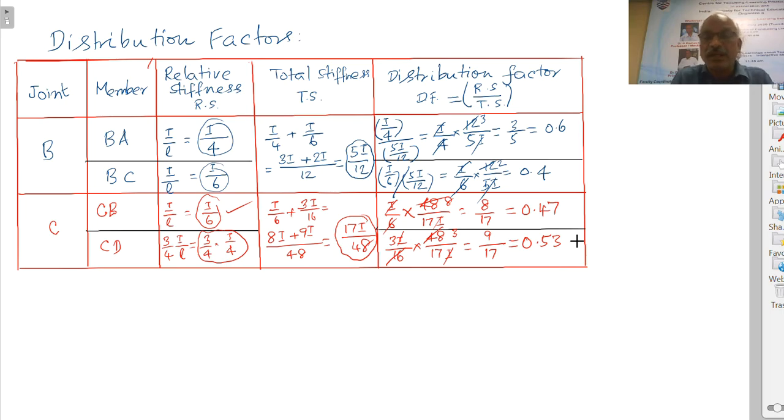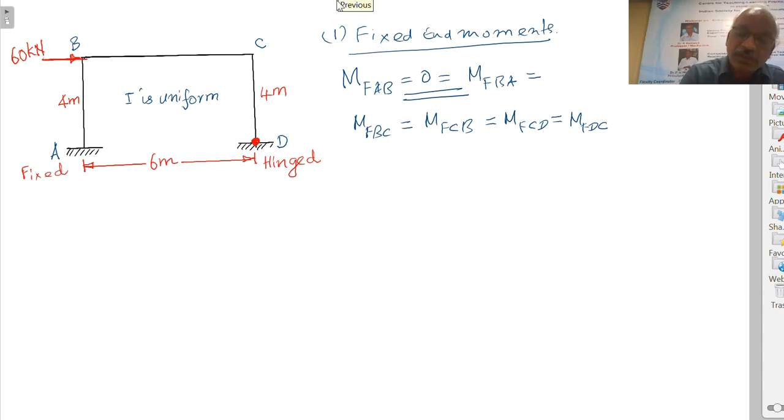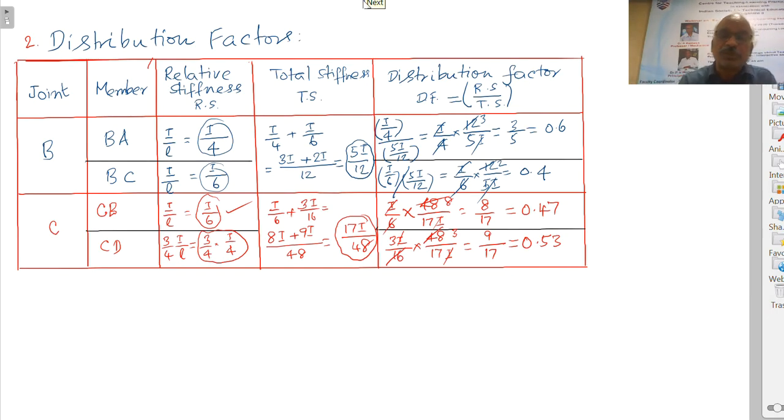First step is determination of fixed end moments. Second step is calculation of distribution factors. Distribution factors we have completed. The third step is, if loading is available on the span, there will be fixed end moments. So, when there are fixed end moments, assuming the frame not to sway, we have to carry out non-sway analysis.